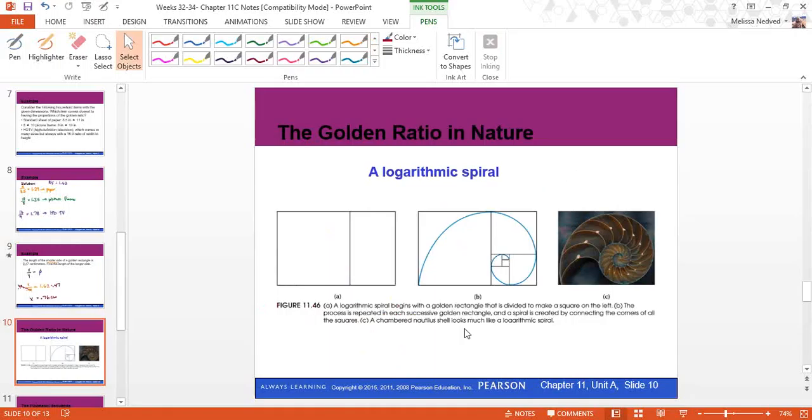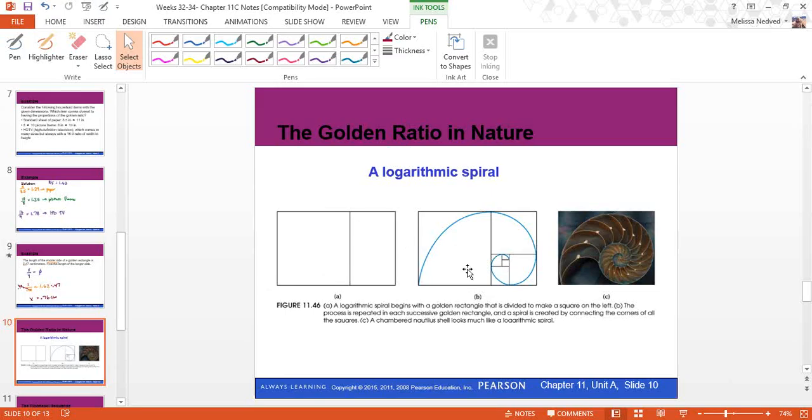Another look at seeing that in nature is what we call the logarithmic spiral. A logarithmic spiral begins with a golden ratio that's divided to make a square on the left. And that's what we see here in picture A. We have a golden ratio, so our long side divided by our short side is about 1.62, and then we've cut it so that we have exactly a square on the left.